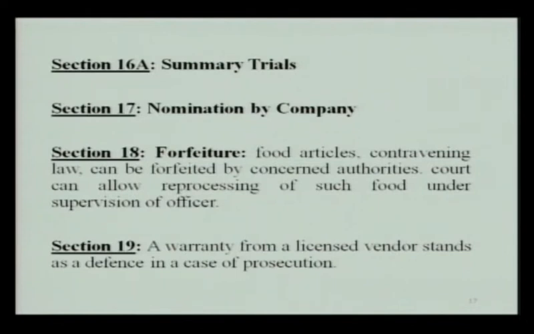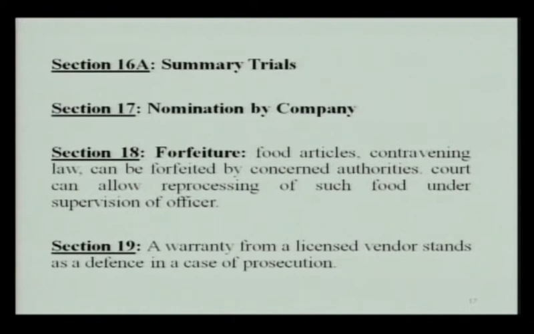As per 16A, there is a provision for summary trials by a first class magistrate or a metropolitan magistrate. Section 17 was about the nomination by company. A company can nominate a person to be responsible for the business of that company, and the company has to inform that to the local health authority. So that nominated person stands responsible for any kind of offence committed by that company in relation to the food adulteration.